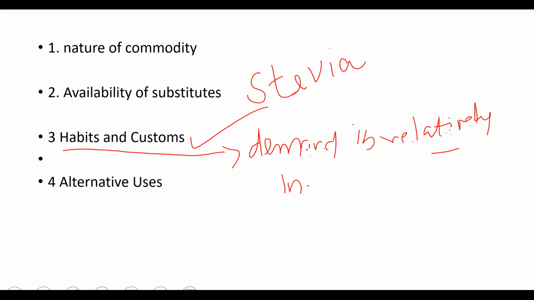Demand is relatively inelastic. Online बैठे log, are you following? Yes or no? Because of the habit and custom, demand for that product is relatively inelastic.